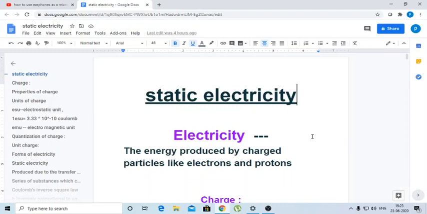So students, before starting the subject, we should know what electricity is. Electricity is a form of energy. We have many forms of energy in this universe, like light, heat, sound, etc. Electricity is also a form of energy. Then you can ask a question: how can electricity be produced? Electricity is produced by charged particles like electrons and protons.